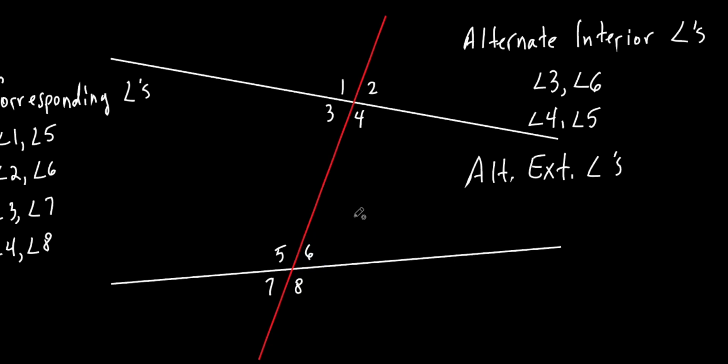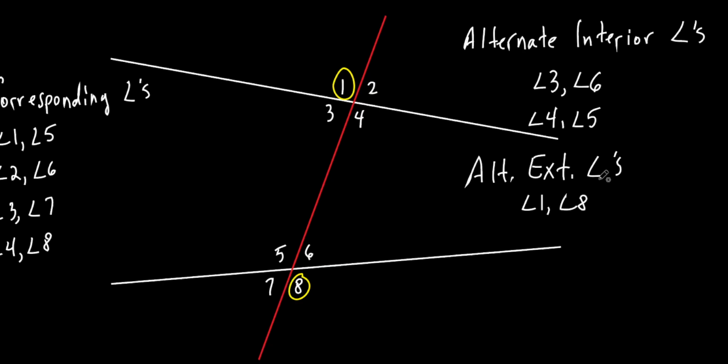We already listed which ones were the exterior angles: 1, 2, 7, and 8. So which ones are alternate exterior angles? Let's take a look at angle 1. That's an exterior angle. Which exterior angle is completely opposite of angle 1? Angle 8, that's right. So angle 1 and 8 are alternate exterior angles. So let's list those: angle 1 and angle 8.